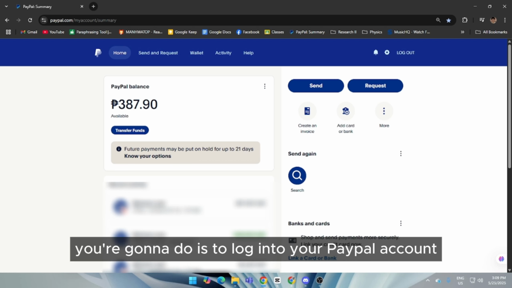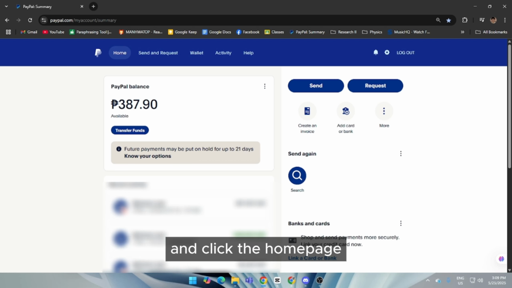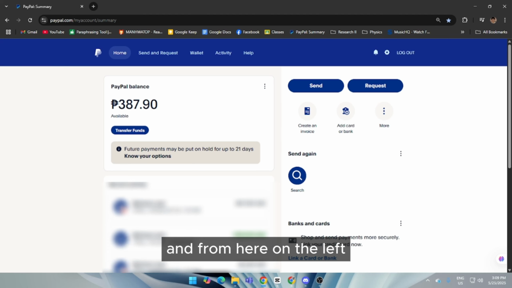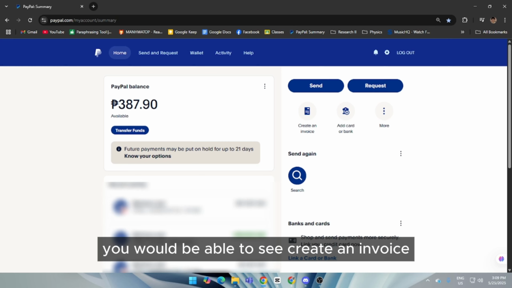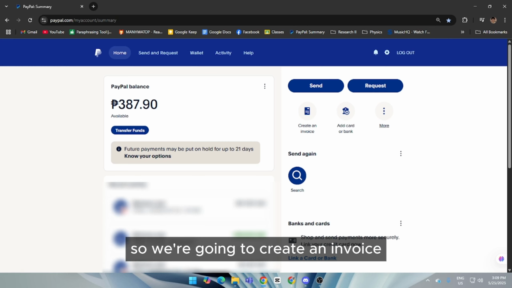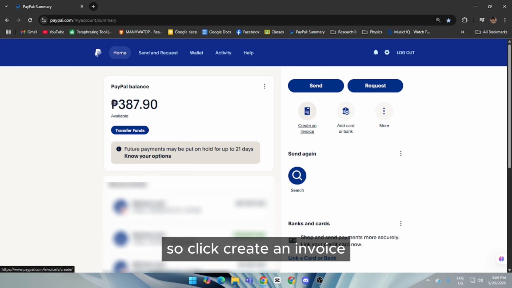So first thing you're going to do is to log into your PayPal account and click the home page to be able to see your PayPal balance. And from here on the left, you would be able to see create an invoice, add card or bank, and more. So we're going to create an invoice, so click create an invoice.